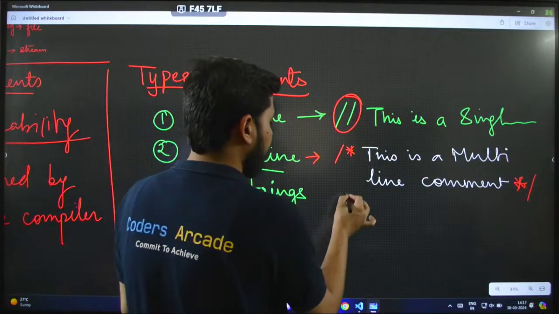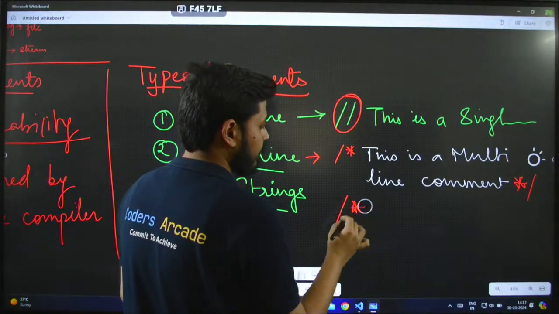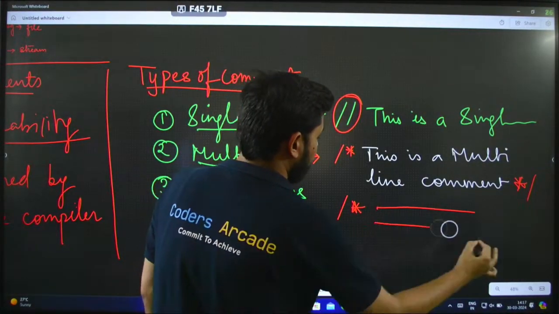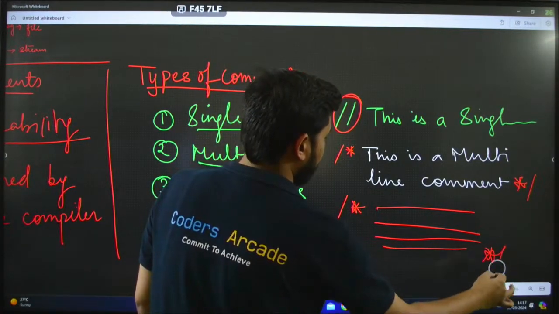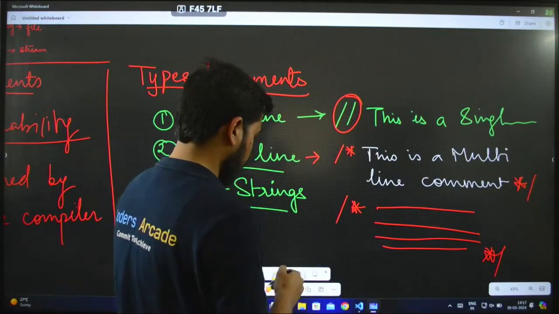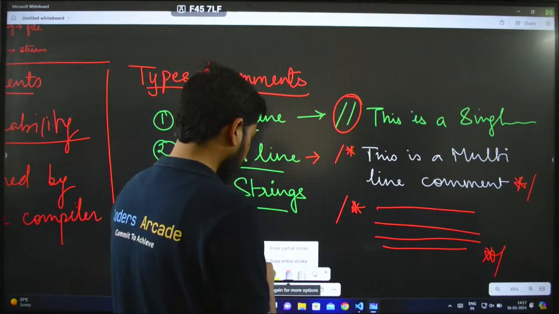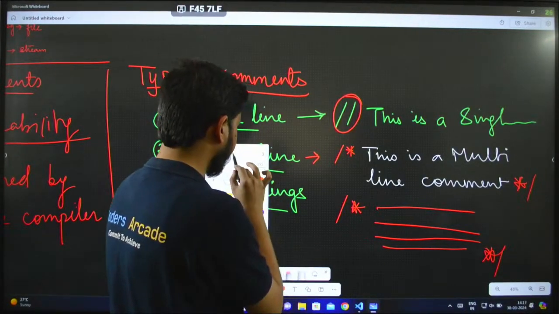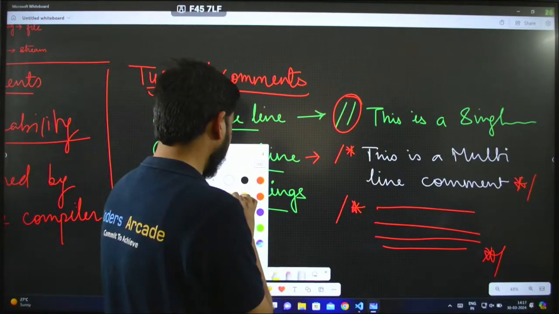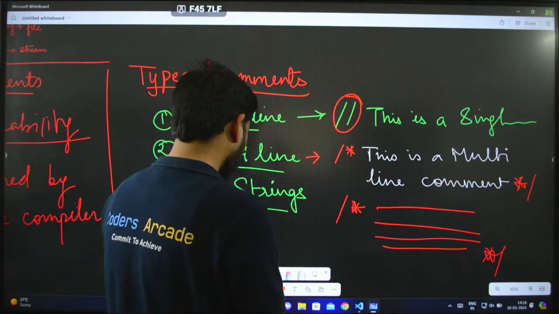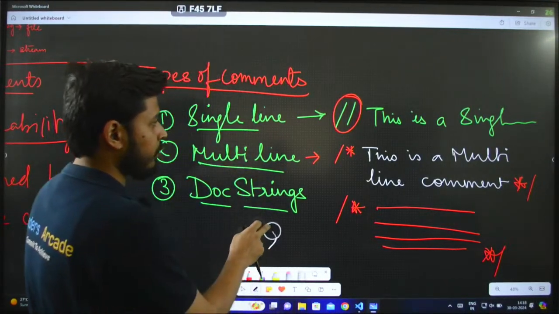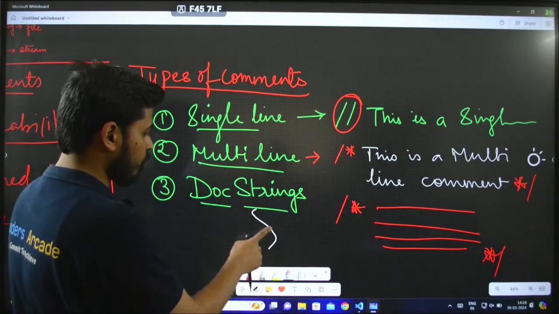So basically multiple lines you can write like this. So forward slash star, you write one line, you write second line, third line and so on, and you end with a star and forward slash like this, and it works. I hope that this is very much clear to all of you. All right. So let us move on to the next one. Okay, so this is just an example I am showing you right now.